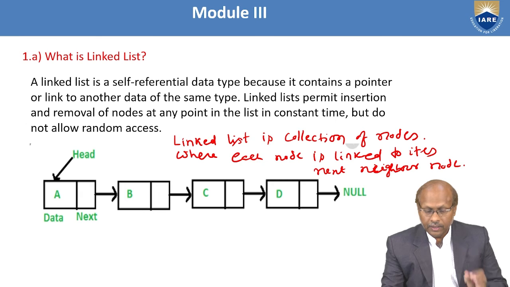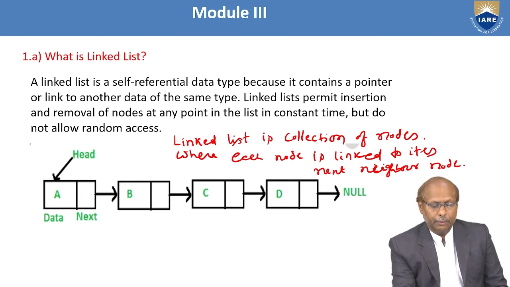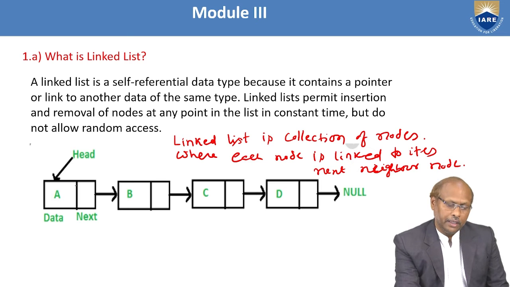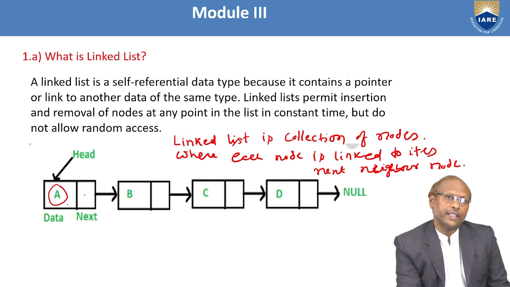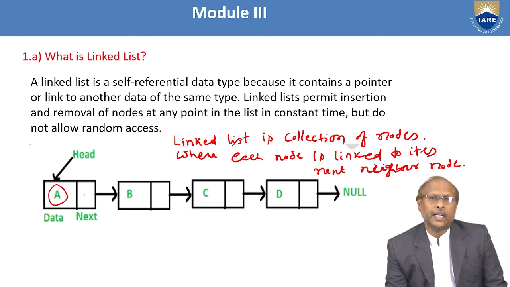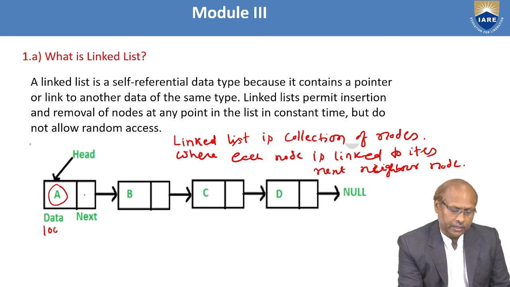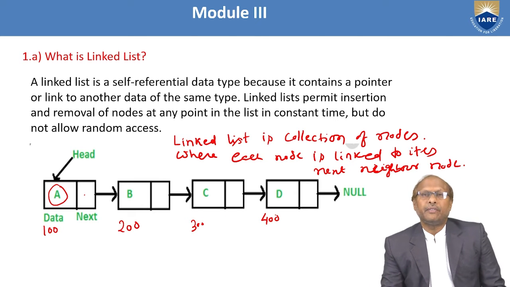Okay. And remember here this diagram also you have to draw. So from the diagram itself you can say every node is having data part as well as the link part. The link part is nothing but address part, because for every node there is address. For example, if you observe this diagram, there are 4 nodes. First node is having A, second node B, third node C, fourth node D. Assume the first node address is 100, second is 200, third is 300 and fourth is 400. This is the way they given.